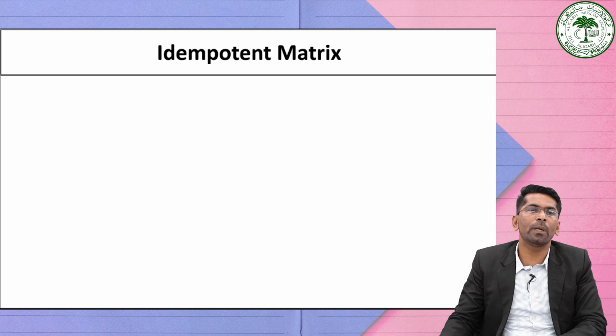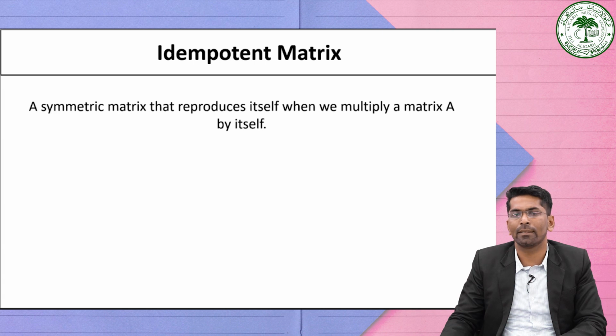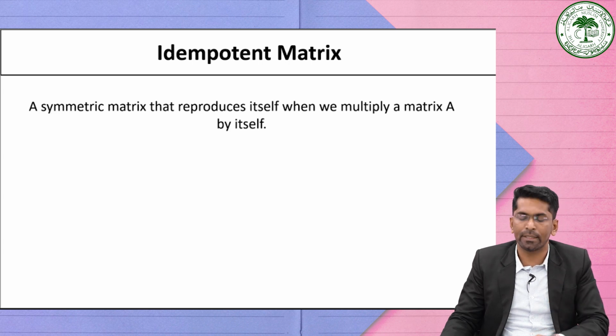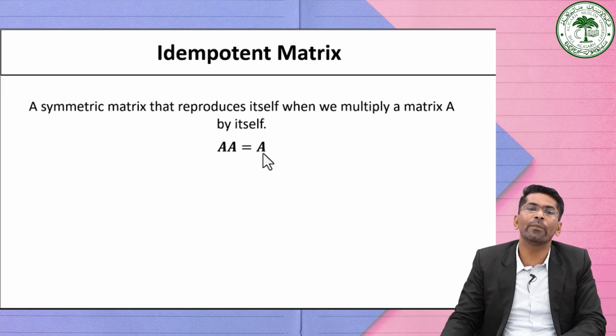Now we have the idempotent matrix. An idempotent matrix is generally a symmetric matrix that reproduces itself when you multiply a matrix A by itself. That means matrix A will be termed as an idempotent matrix when A into A is equal to A, which means that such a matrix reproduces itself when you multiply the matrix by itself.